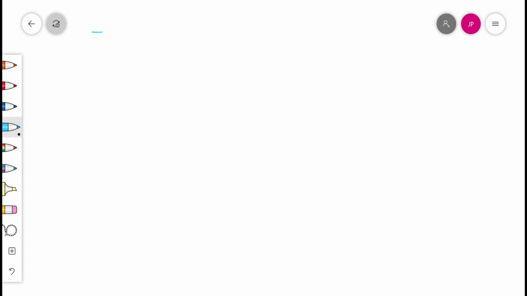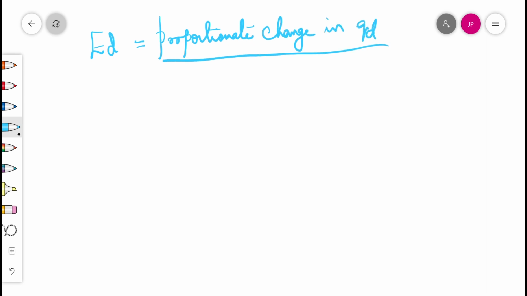When we explain elasticity of demand, from the definition, we get the formula. What is that? Proportionate change in quantity demanded to the proportionate change in price. That is, proportionate change in quantity demanded due to change in price.